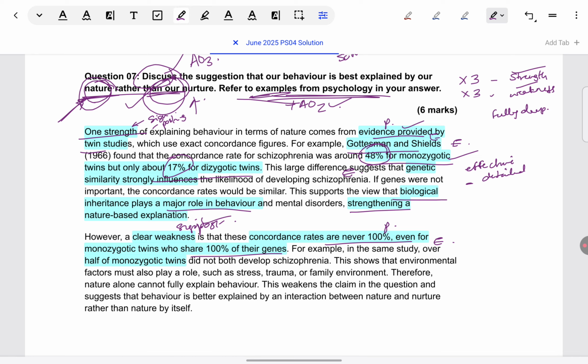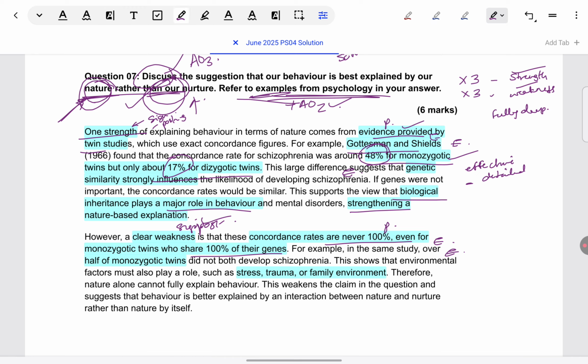But what about the remaining more than half? They both did not share the disorder. In those remaining more than half pairs, only one twin had the disorder and not the other. So, why is this a weakness? Because it shows that there must be something other than nature which also plays a role, nurture or learning, which comes from stress, trauma, or family environment.